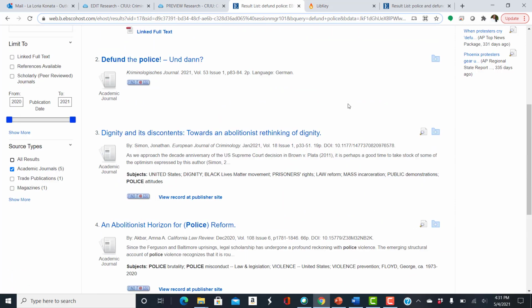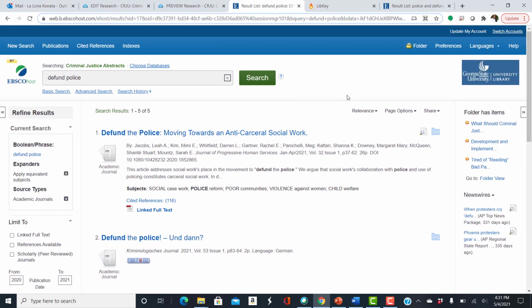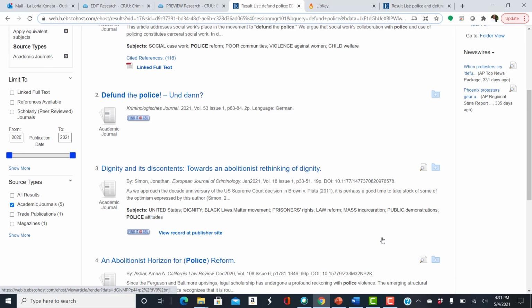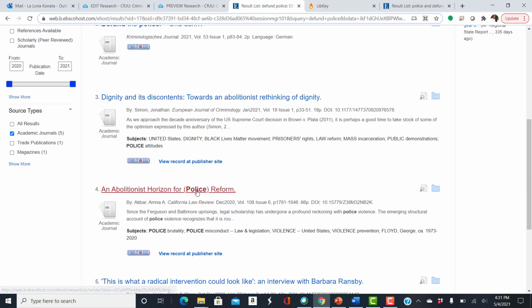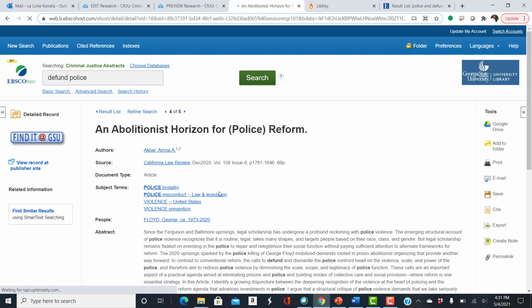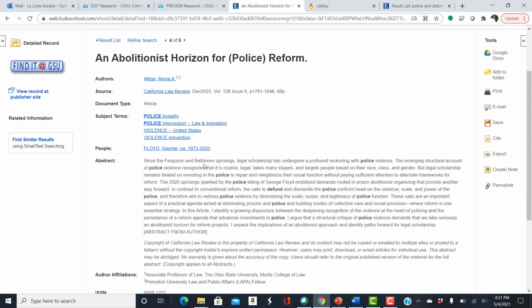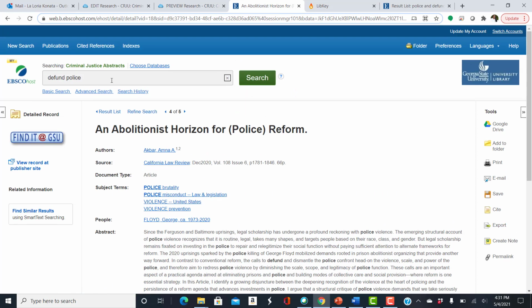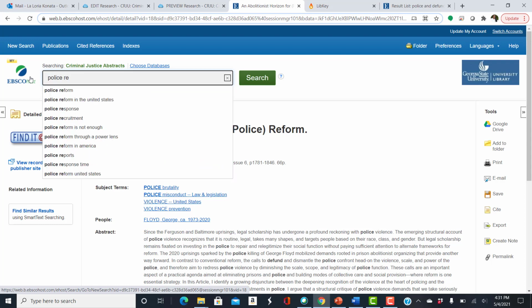If you didn't find what you're looking for, whatever topic you're doing, what's the reason behind that topic? And that will help you with other keywords. Or of course, you can always look at the article and see what terms they use here. Police brutality, police misconduct, and then you could do that as additional terms. We first did police reform.